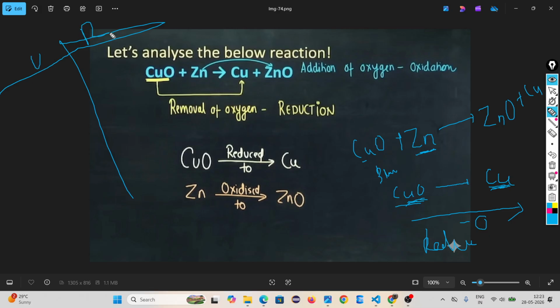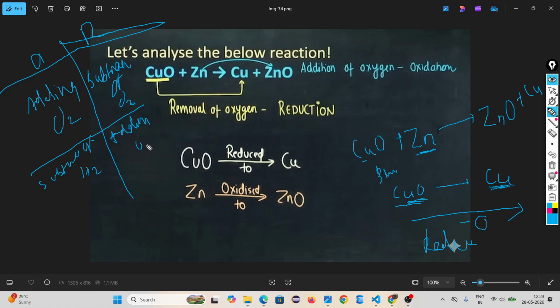Oxidation means addition of oxygen. Reduction means subtraction of oxygen. Oxidation means subtracting of hydrogen. Reduction means addition of hydrogen.